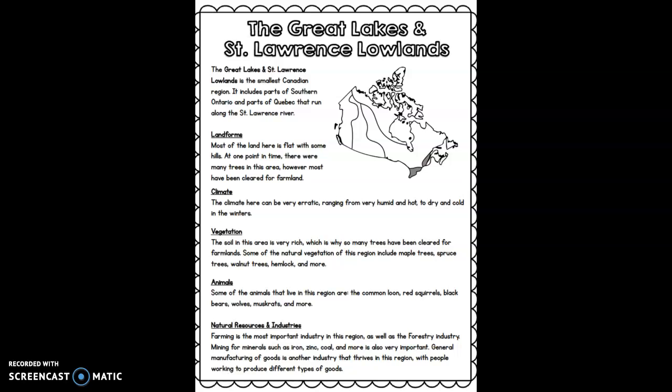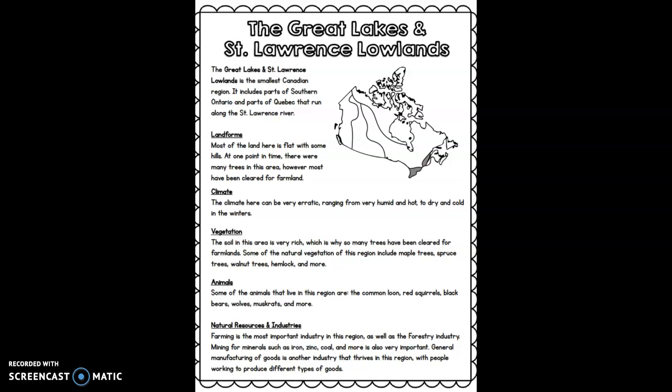Grade 5, so today we are going to be looking at the Great Lakes and St. Lawrence Lowlands region. So please follow along in your social studies duotang. The Great Lakes and St. Lawrence Lowland is the smallest Canadian region. It includes part of southern Ontario and parts of Quebec that run along the St. Lawrence River. Landforms. Most of the land here is flat with some hills.